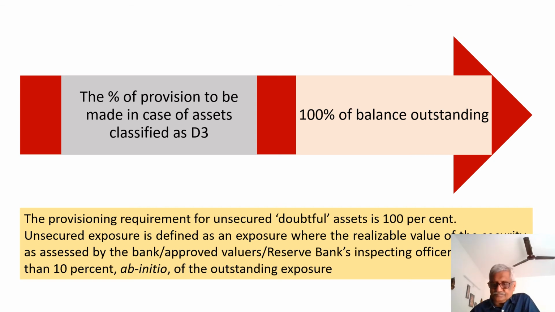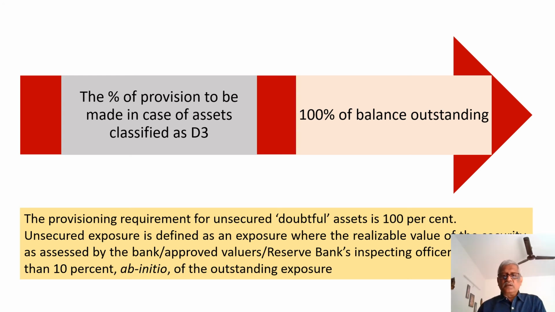And also understand, an account may be in an unsecured category in doubtful assets. Like I have told you, in the case of a substandard asset, when it is an unsecured substandard, the provision to be made is 25% of the balance outstanding. But in doubtful category, if the value of the security falls below 10% of the balance outstanding, the doubtful account also becomes an unsecured doubtful. When it becomes an unsecured doubtful, the provision to be made is 100% of the balance outstanding without reckoning either the value of the security or guarantee cover available.